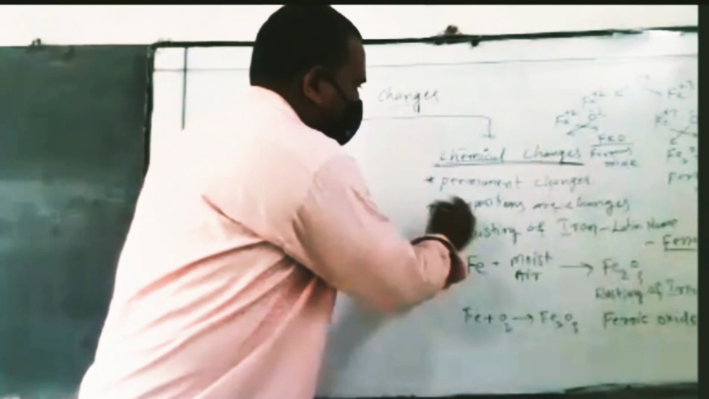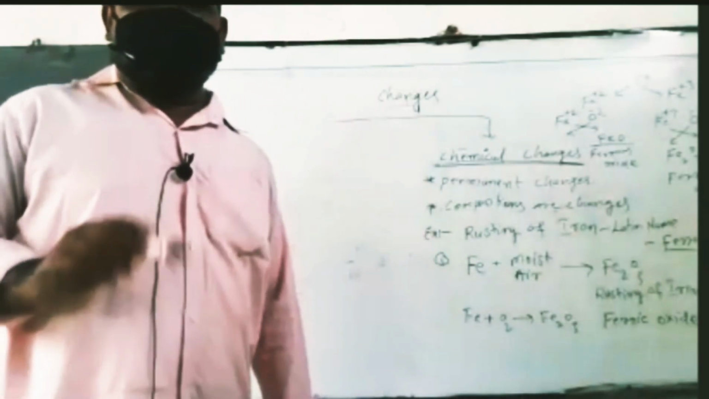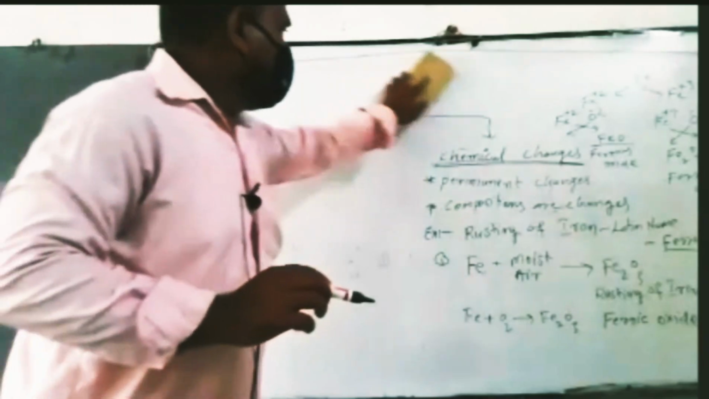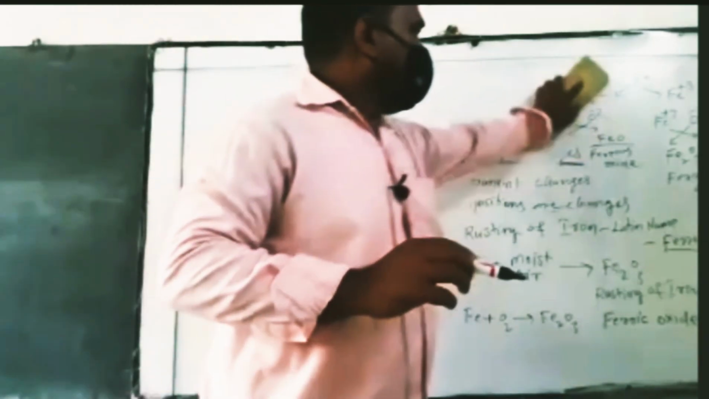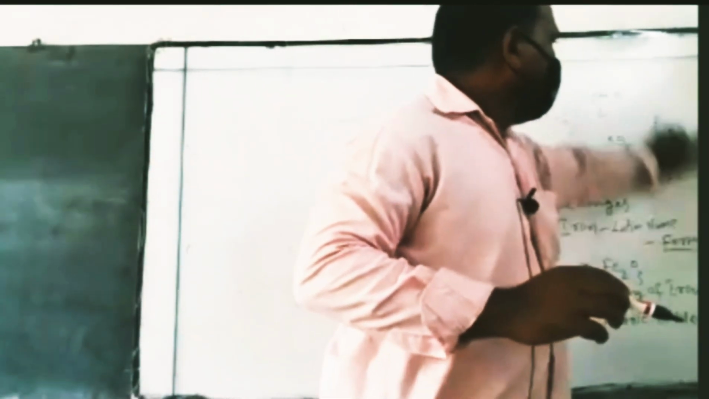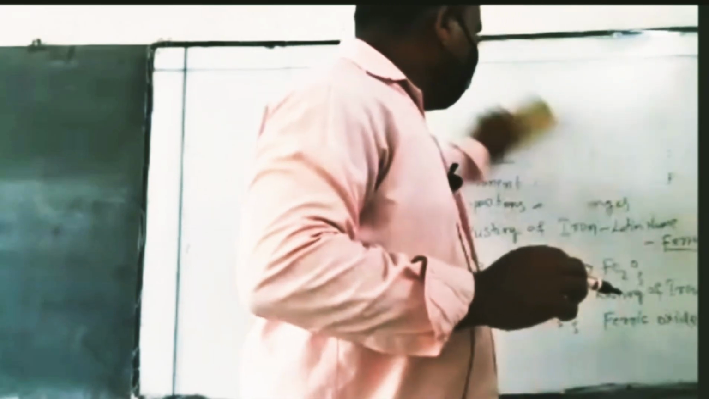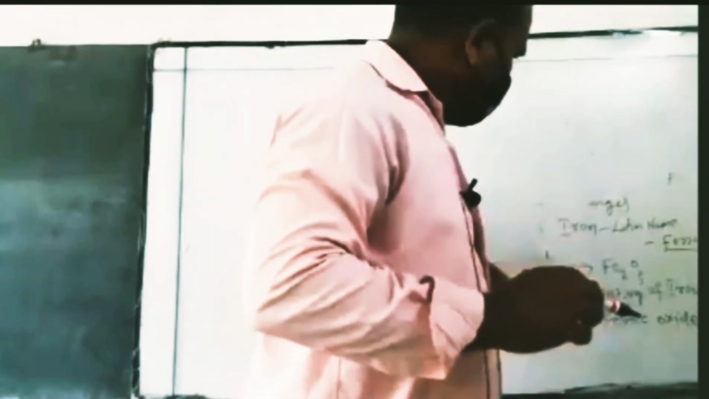So chemical changes, compulsorily, have the compositions changing and are permanent changes. So next, another example: quicklime added to water.